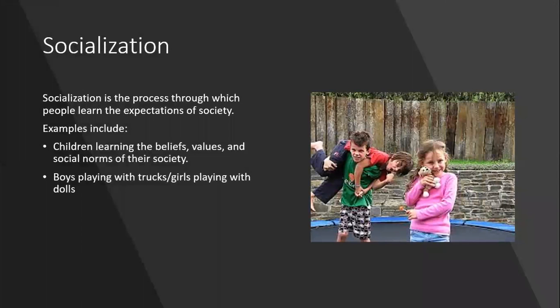The first term is socialization, which is the process through which people learn the expectations of society. Examples include children learning the beliefs, values, and social norms of their society. Boys playing with trucks and girls playing with dolls are an example of these social norms.